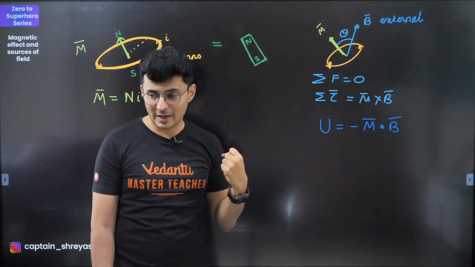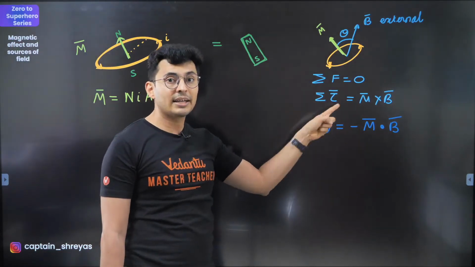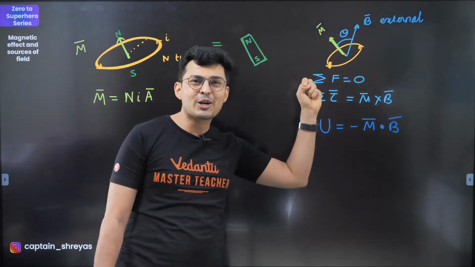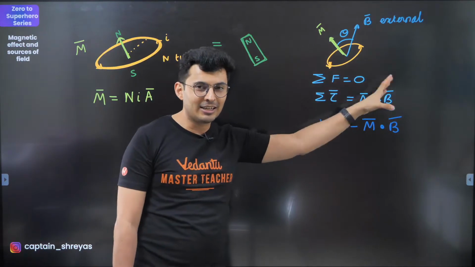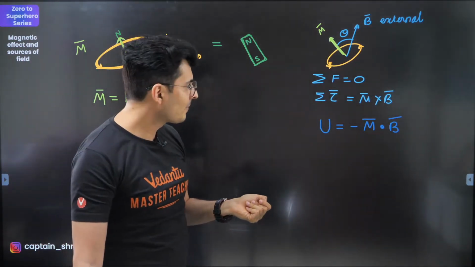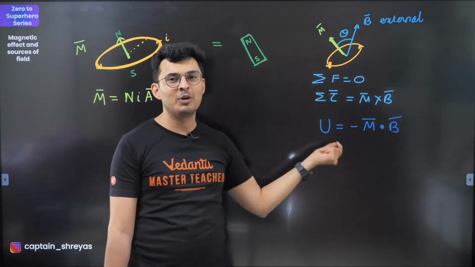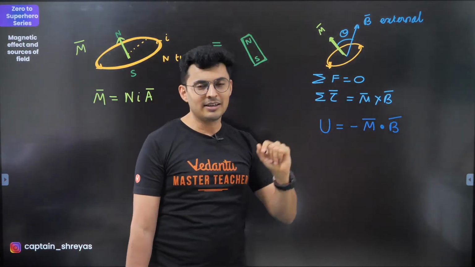What's the significance of magnetic moment? I'll come to that. Now the torque acting on it, just like it was P cross E, electric dipole moment cross electric field, here it is magnetic dipole moment cross magnetic field. Potential energy was minus P dot E, here it is minus M dot B, dipole moment dot magnetic field.